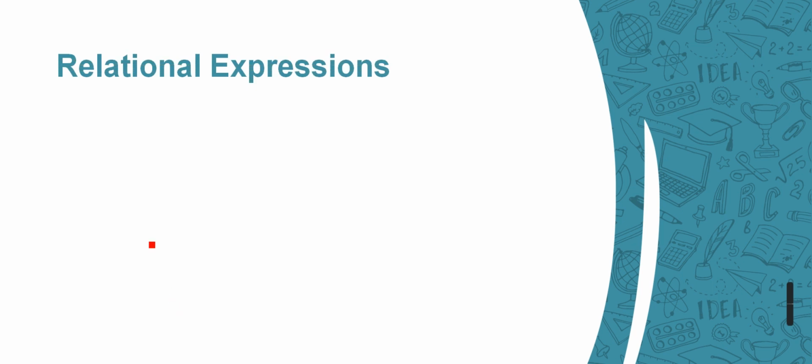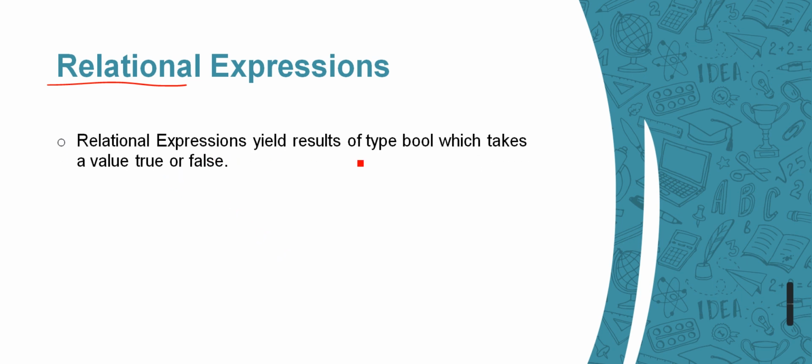Now the second one, relational expressions. This is the one we are going to use the most. A relational expression results in type bool, which takes a value of true or false. Previously we only had integer results in integral expressions and float results in float expressions, right? But in a relational expression we have only two values. It can be true or it can be false as a result.